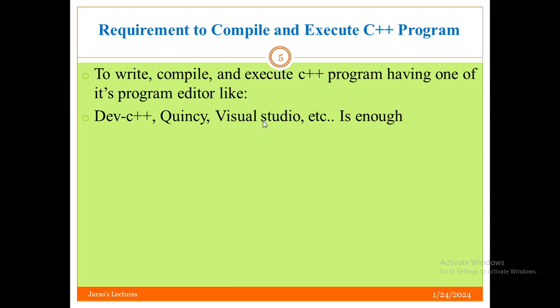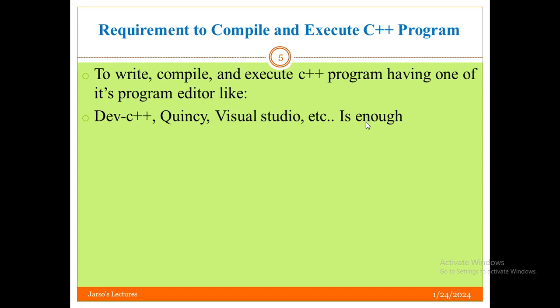The last point is the requirement to write, compile and execute C++ programs. To compile and execute C++ programs, having only an editor for C++ programs is enough, with no need for anything else. For example, having only Dev C++, only QC, only Visual Studio, or the others is enough. Having only the editor is enough.